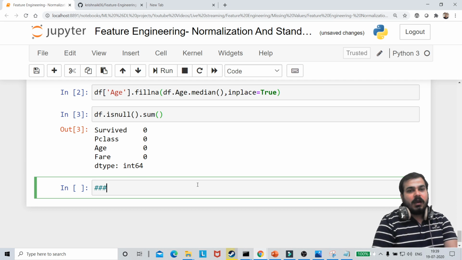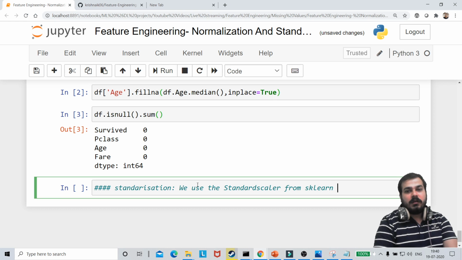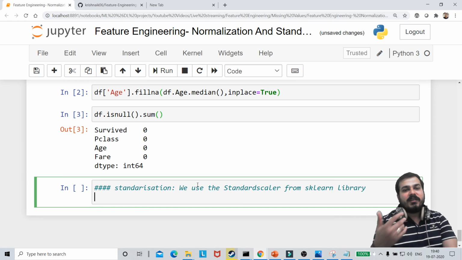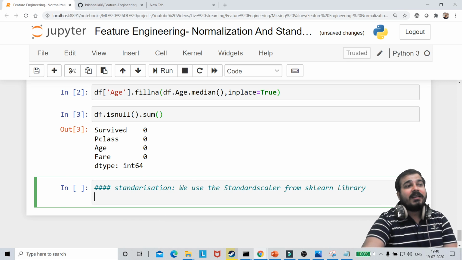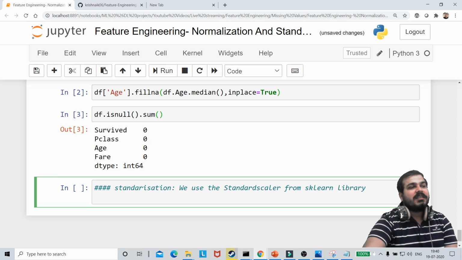So how do we perform standardization? Standardization is a very important technique, guys, and it can be done with the help of a scaler library. We use StandardScaler from the sklearn library. If you don't know where StandardScaler comes from, just search on Google about it, but here I'm going to show you which library you can import it from.